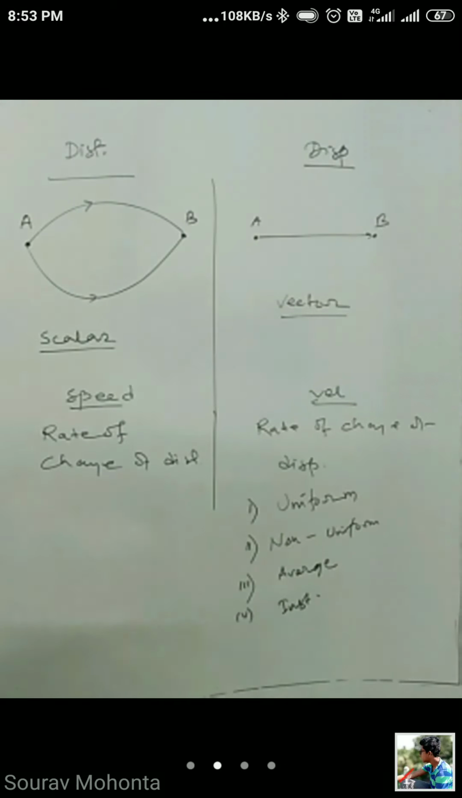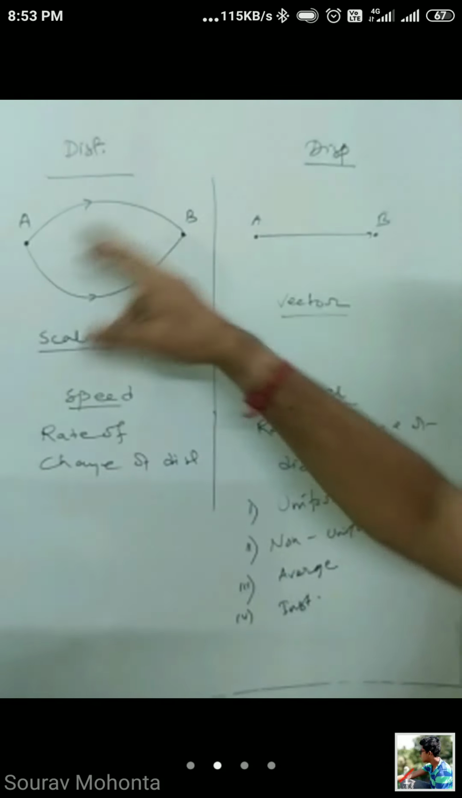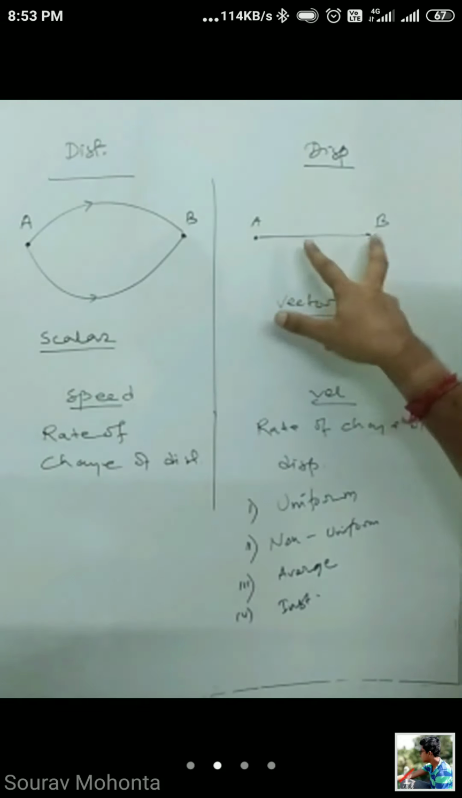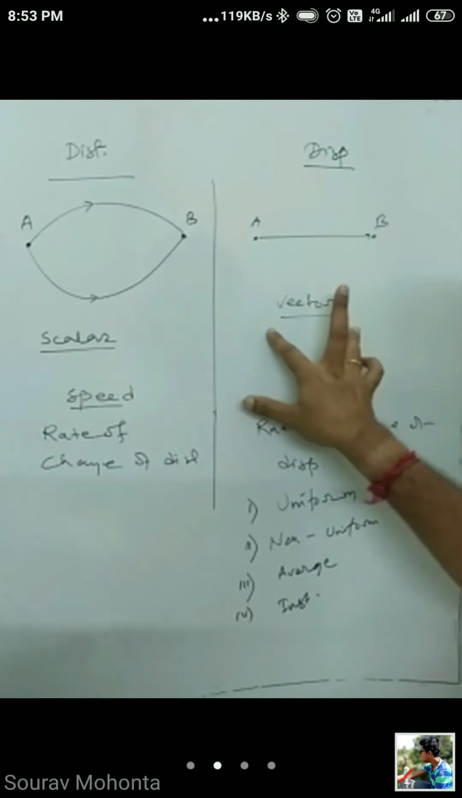Distance and displacement. So what is distance? Distance is basically the length of the path traveled by the body. So starting point A, end point B, A to B, any length of the path is called the distance. It is a scalar quantity, and displacement is the shortest possible path from A to B. It is a vector quantity.